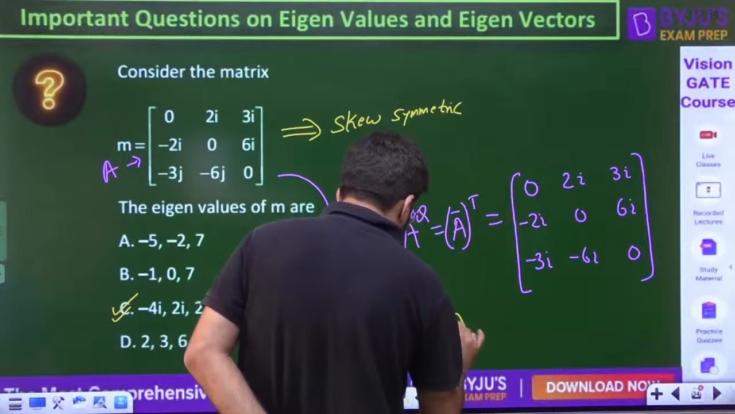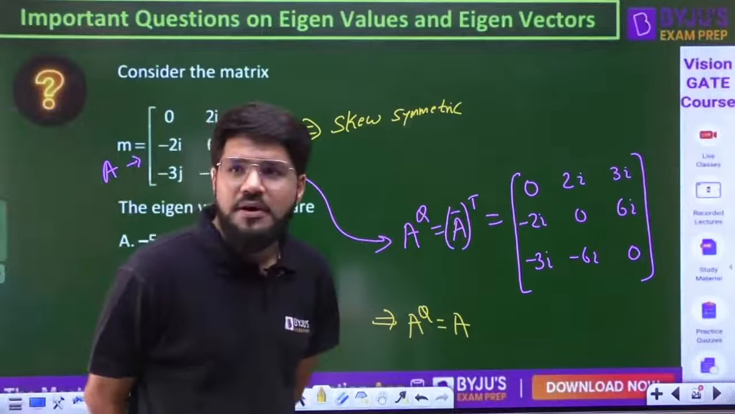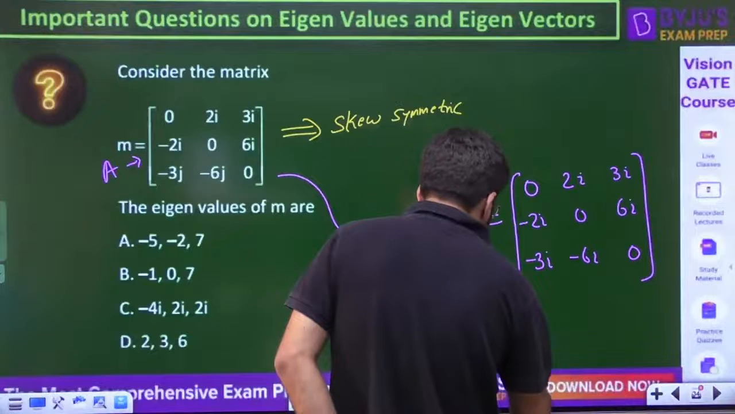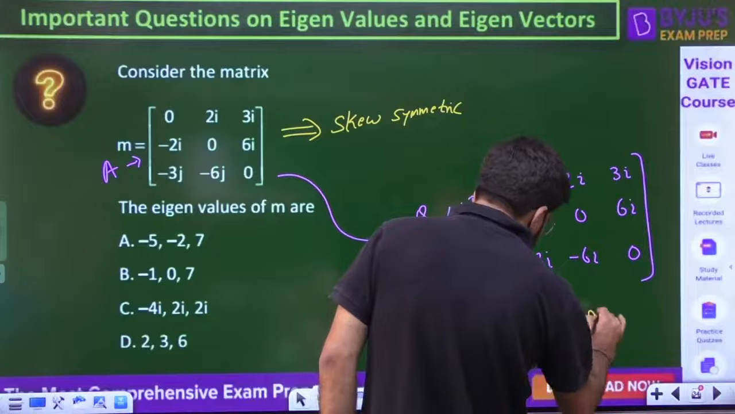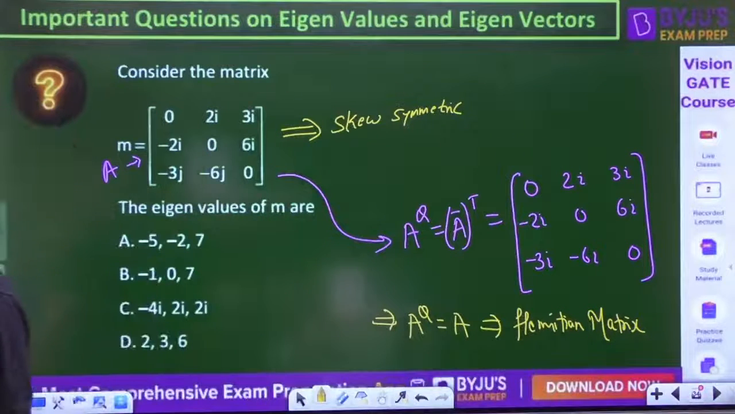A conjugate transpose is equal to A. And what is the type of this matrix? If A conjugate transpose is equal to A, that is a Hermitian matrix.